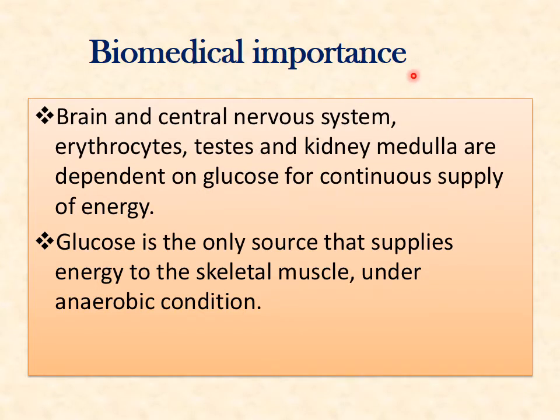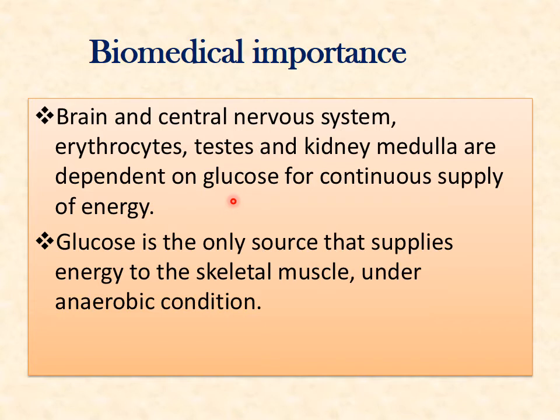Now biomedical importance. What is the importance of this gluconeogenesis? Then only we will study it. It is very important because the brain and central nervous system, erythrocytes, testes, and kidney medulla are dependent totally on glucose. So when we are in the fasting stage or when we don't have glucose, there has to be some pathway which produces glucose.